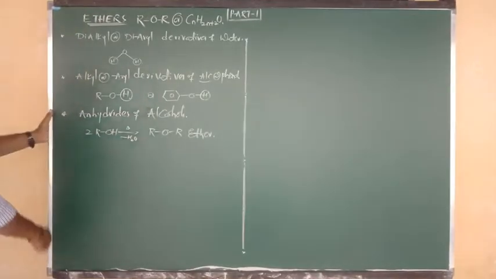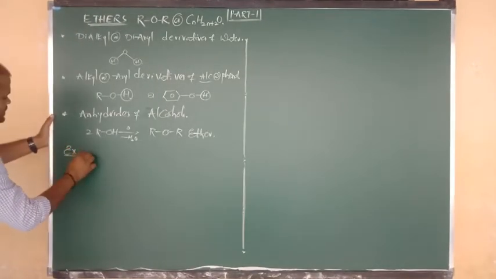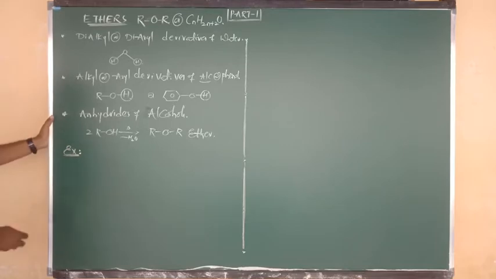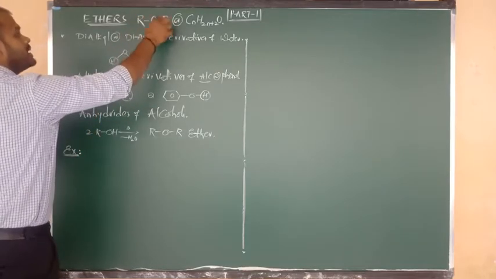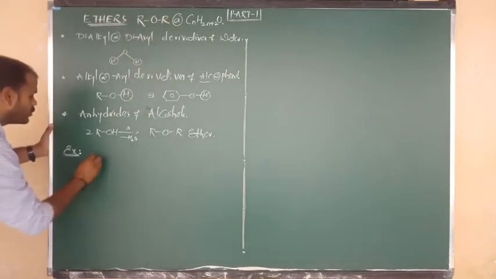Good. So here I want to give you some examples. Okay na? Examples for what beta? Ether. ROR. In place of RR you can write both groups methyl.